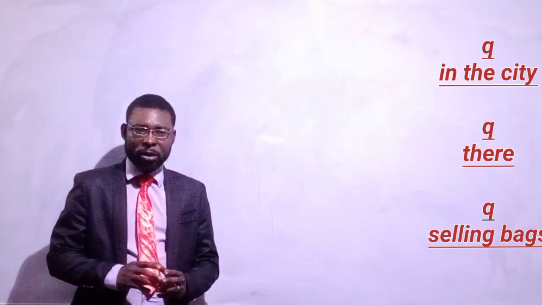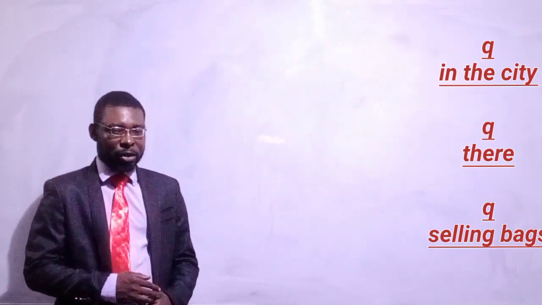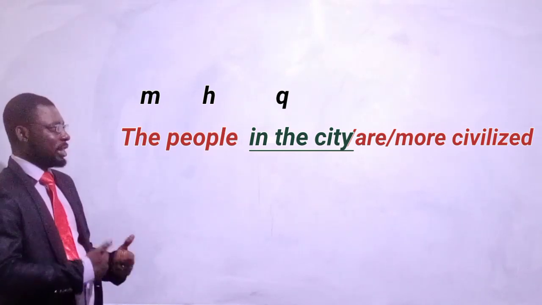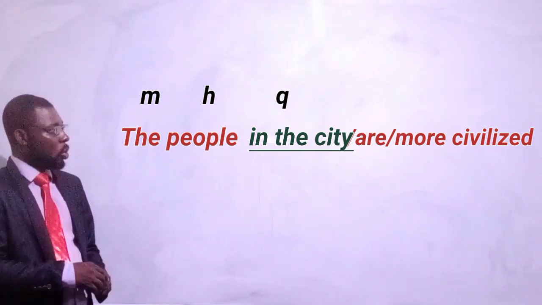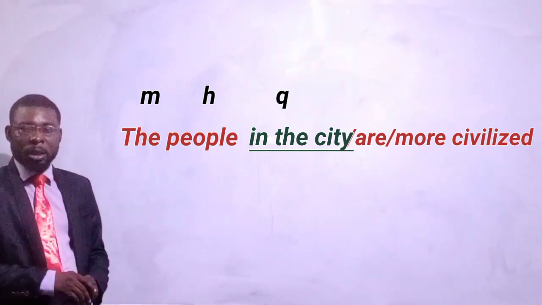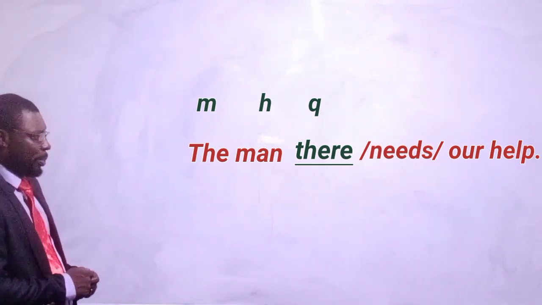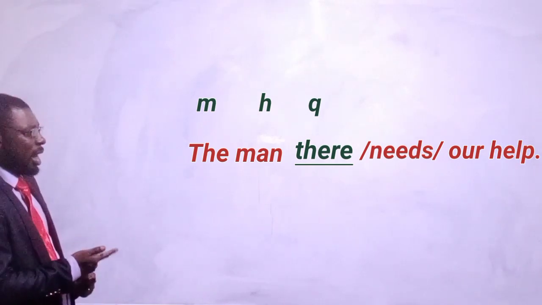Are you following? All right. Let's see these examples in a clause. The people in the city are more civilized. In the city, underlined, is serving as a qualifier to the people. The man there needs our help. There, underlined, is serving as a qualifier to the man.